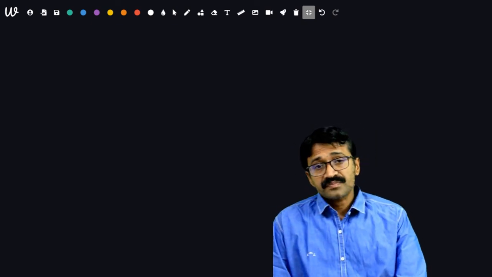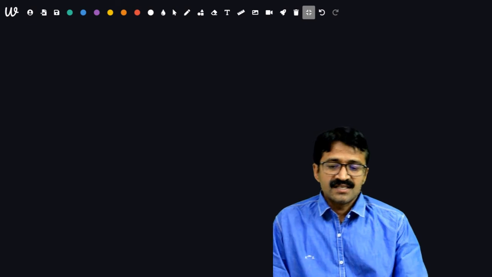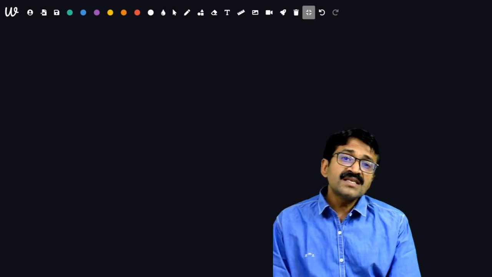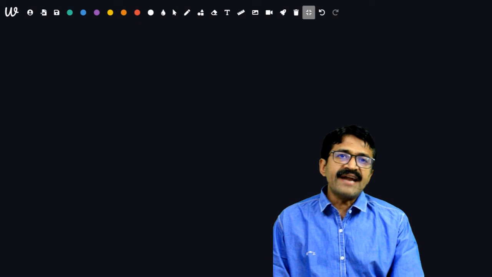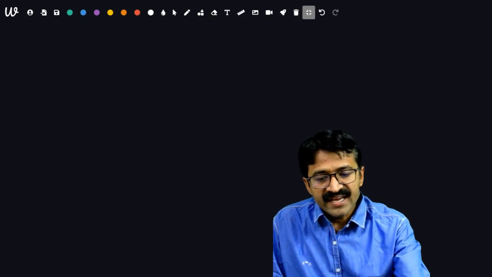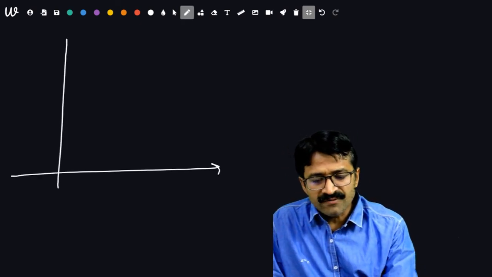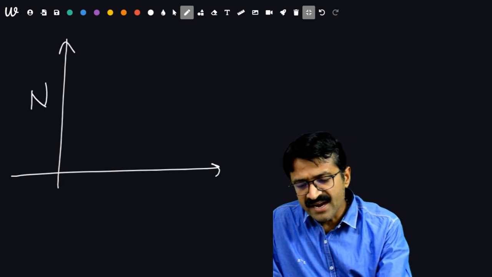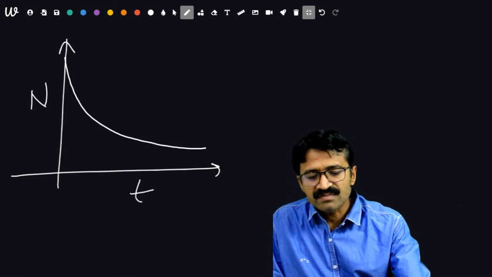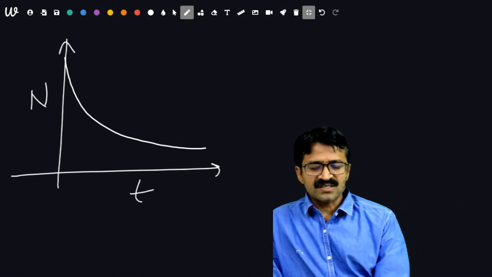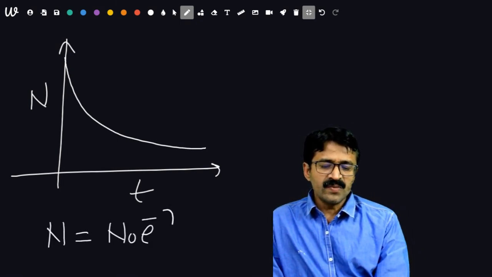Now, what is the decay curve? Decay curve means the graph between the number of active atoms and time of decay. Whenever we draw a graph between the number of active atoms N and time of decay t, it will be an exponential curve. Why is it exponential? Because the relation for decay is N is equal to N naught e to the power minus lambda t.